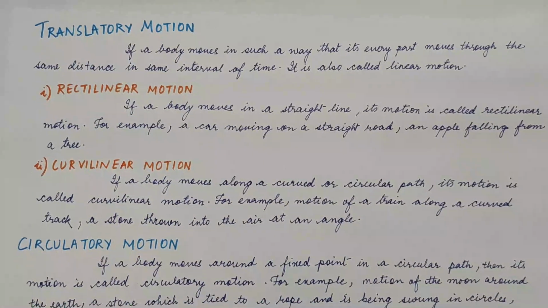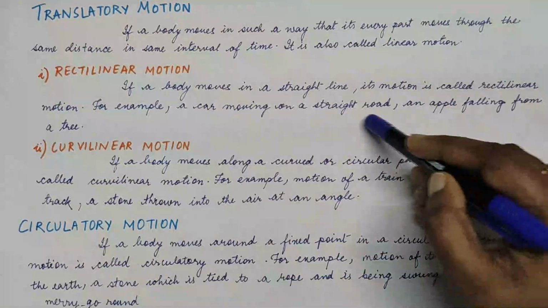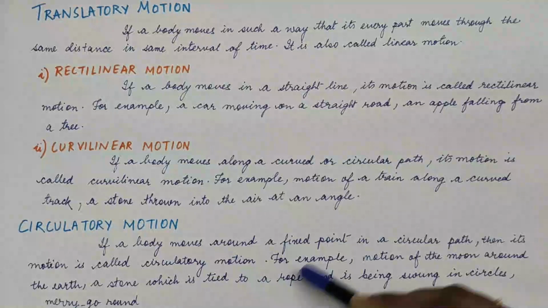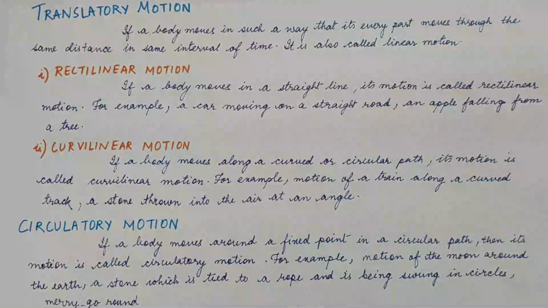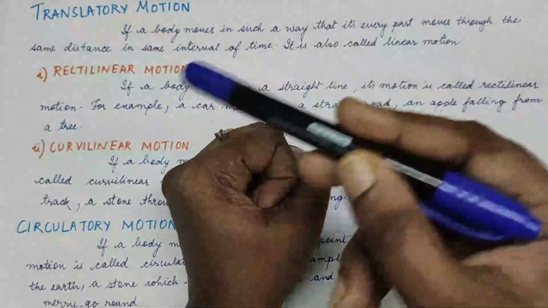Our next kind of motion is circulatory motion. If a body moves around a fixed point in a circular path, then its motion is called circular motion or circulatory motion. Means it is going round around a point. So it's rotating in circles, so it is circulatory motion. For example, the motion of the moon around the earth. So earth is fixed and the moon is going around it.